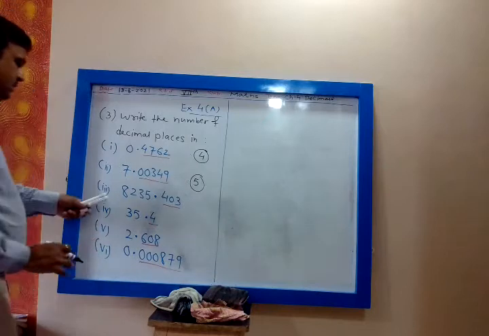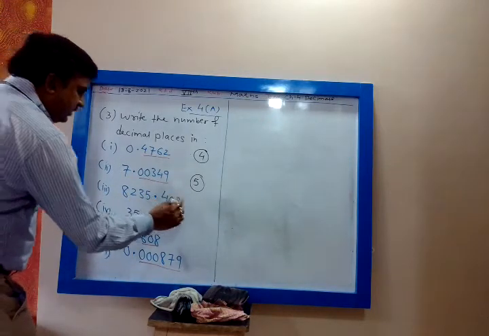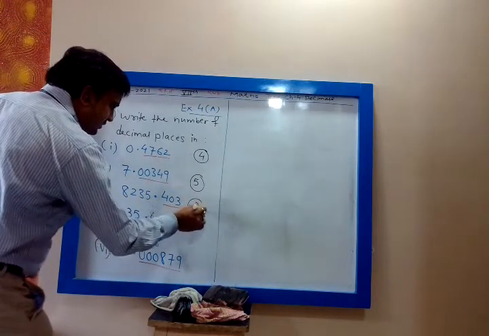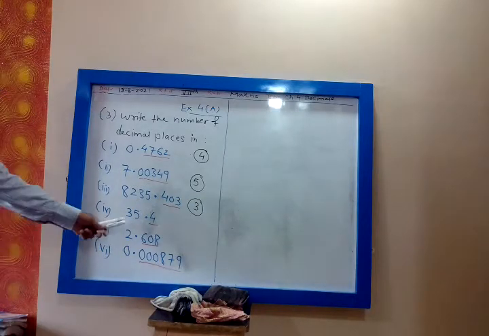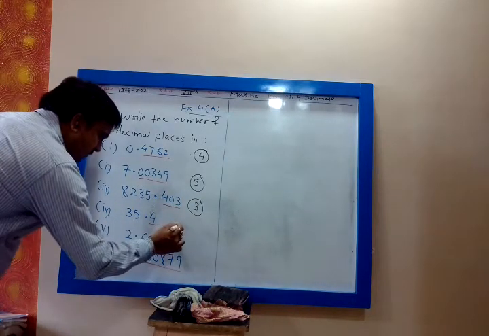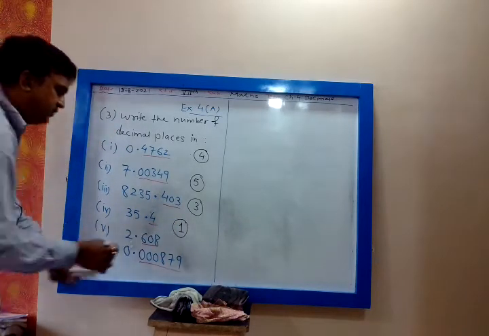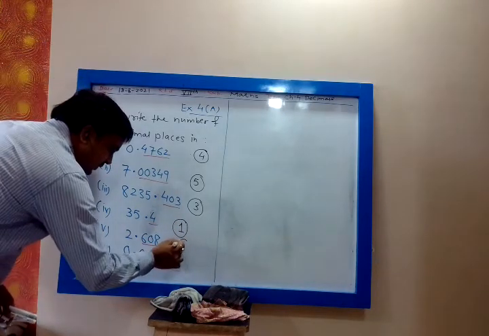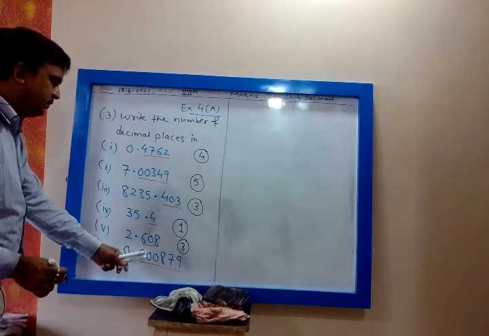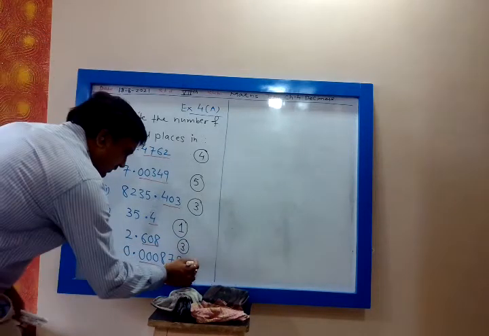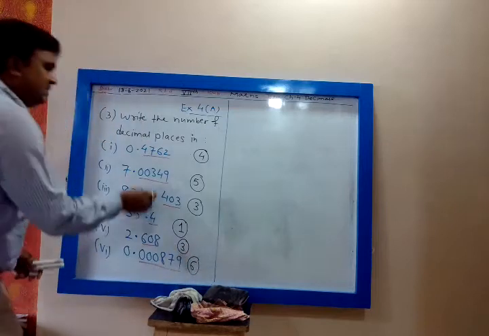Then after decimal 1, 2, 3. 3 digits. So number of decimal places 3. After decimal 1 digit. So number of decimal places 1. After decimal 1, 2, 3. Number of decimal places 3. After decimal 1, 2, 3, 4, 5, 6. Number of decimal places 6. So this is the answer.